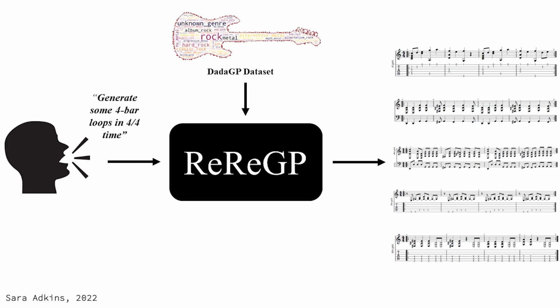ReReGP is trained on the DadaGP dataset, which contains over 26,000 songs and covers genres such as rock, metal, jazz, classical, and EDM. The dataset also includes tokens for expressive performance techniques such as tremolo, palm muting, slides, and string bends, giving it an advantage over MIDI. The song diversity and token expressivity of the DadaGP dataset make it an ideal candidate for live coding performances.